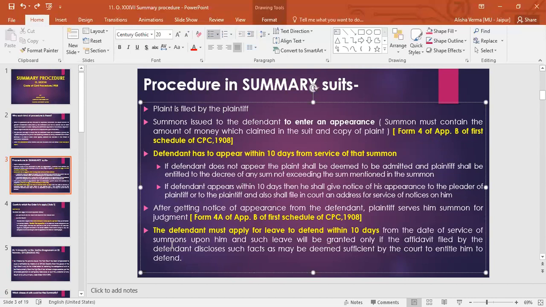If the court thinks that the defendant has some valid points of defense to be presented in this case, only then will the court allow the defendant to defend this particular suit. Otherwise, the court is at discretion about this, that it does not have to, or it is not under any obligation to allow the defendant to defend this particular suit, because this is a summary process.